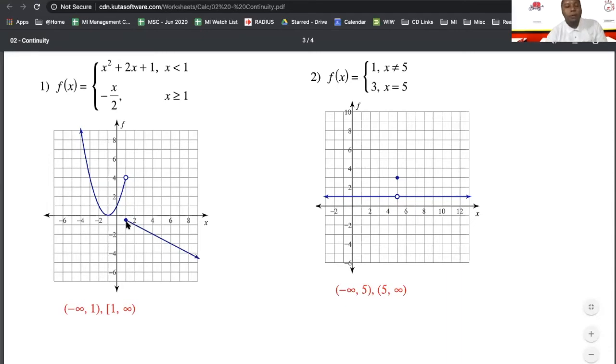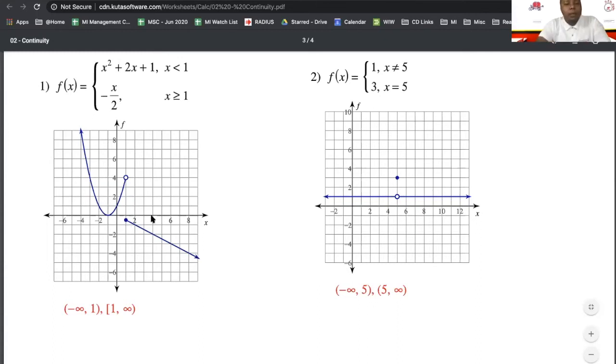Also, side note, you will never have a bracket on an infinity. Infinity is just an idea. It is not an actual value that we can set. So there will never be a bracket on infinity. Please, that's my pet peeve, when people just put brackets everywhere, including on infinities. Please do not do that.